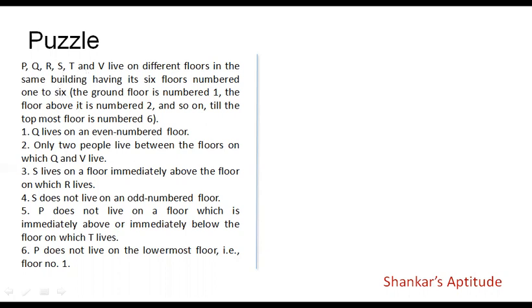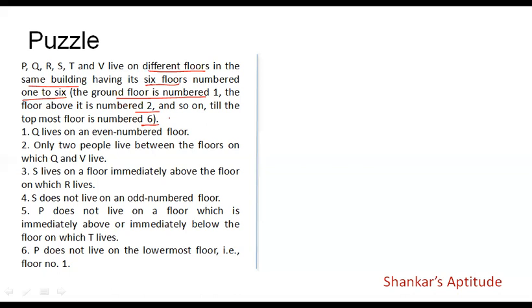So, students, as you can see, we are dealing with altogether 6 people in this question: P, Q, R, S, T, V. Now, these 6 people live on different floors in the same building. This building has got 6 floors. The floors are numbered 1 to 6. Ground floor is numbered 1, the floor above it is numbered 2, and like that, the topmost floor is numbered 6.